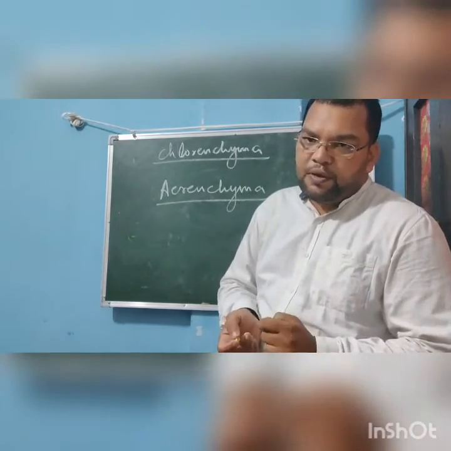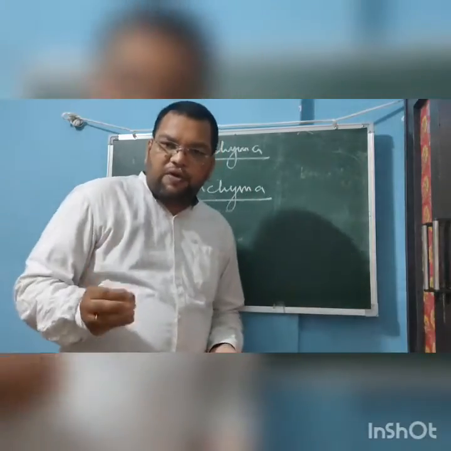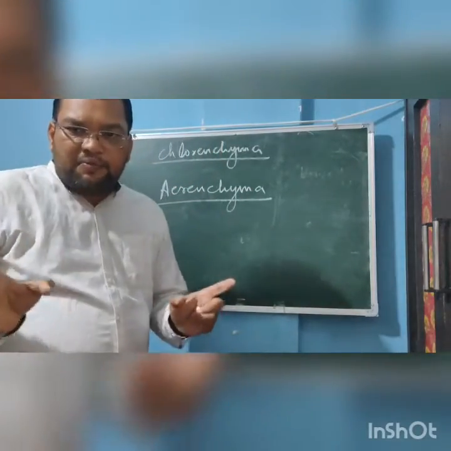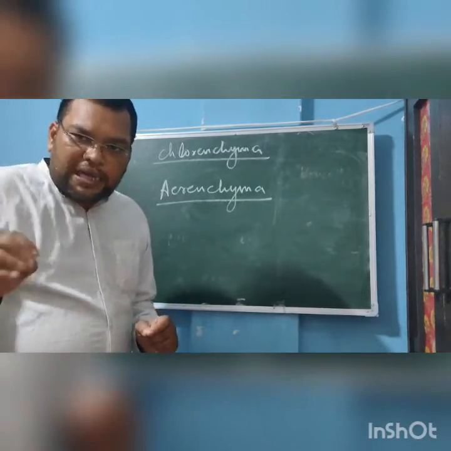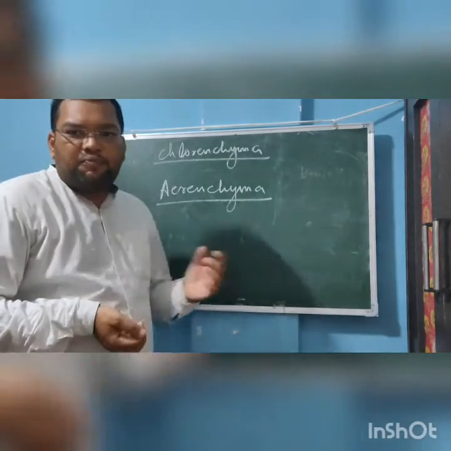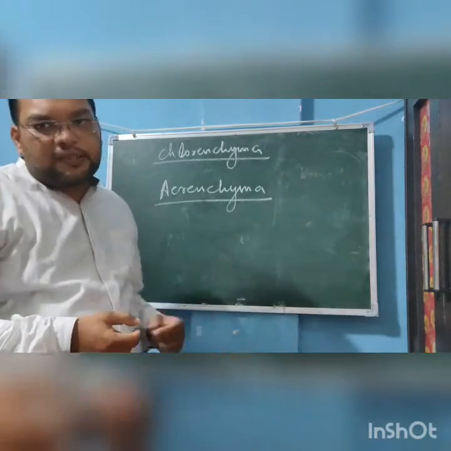So what function do these tissues basically perform?